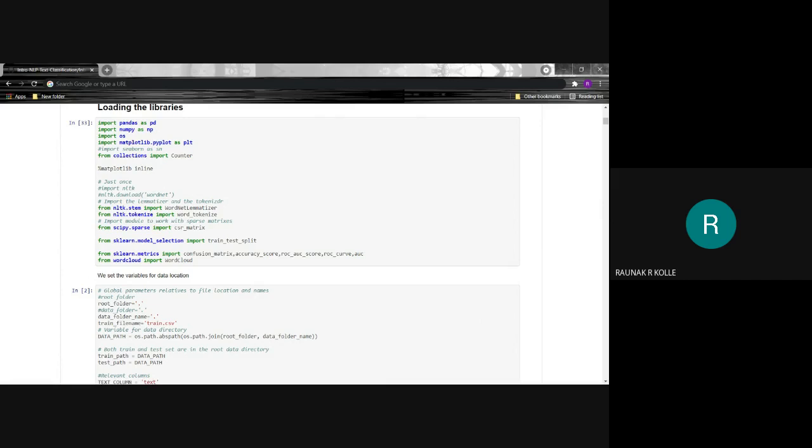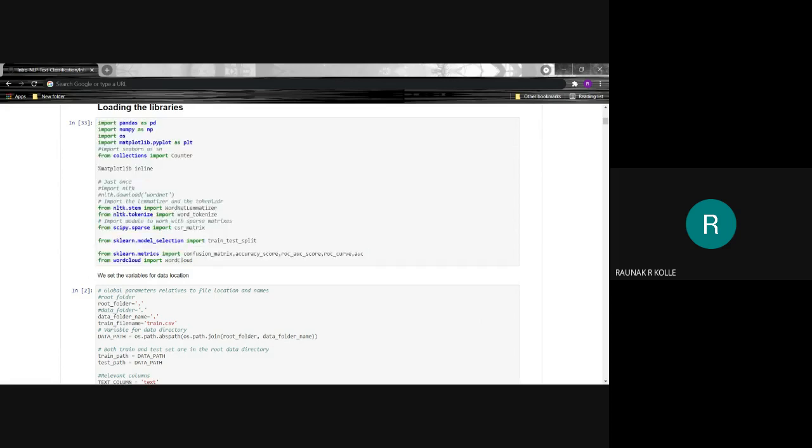To begin with our task, we first import the necessary libraries such as pandas, numpy, matplotlib, and so on. A very important library we'll be using today is the word cloud library.